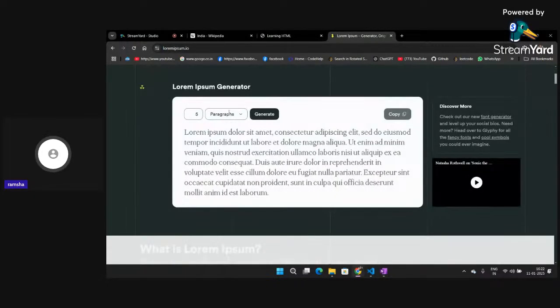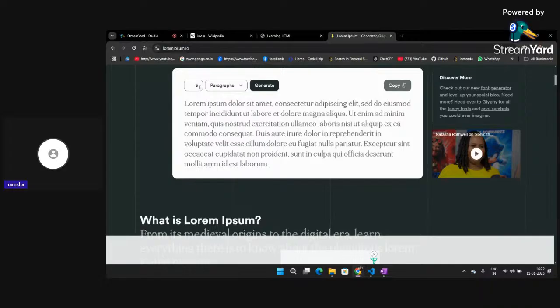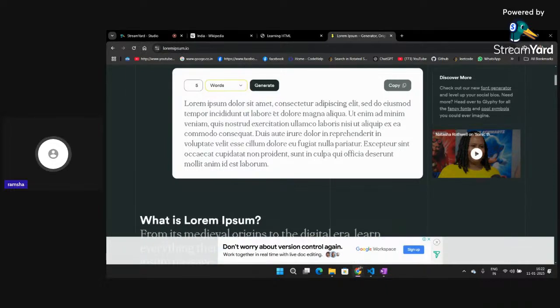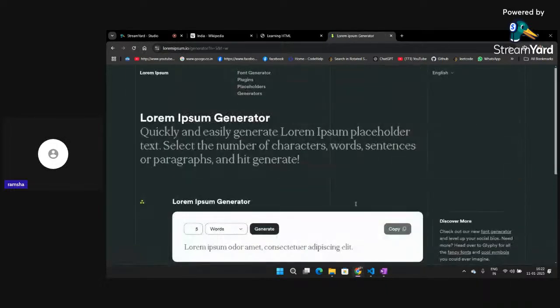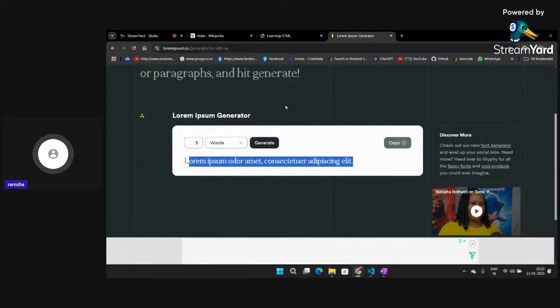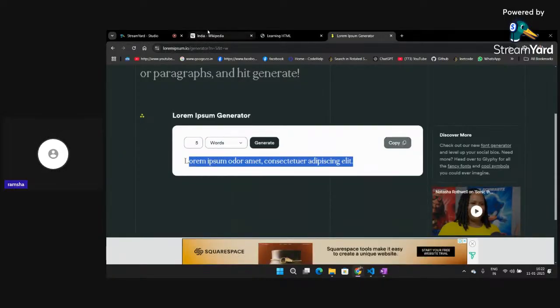So this will generate random paragraphs for you. Okay, you can define the amount of paragraphs you want, or if you want sentences, or let's suppose you want words only, so you can look at it. Okay, see, the words are generated only. So you can play around with this, and you can copy and paste this particular text also in your browser.